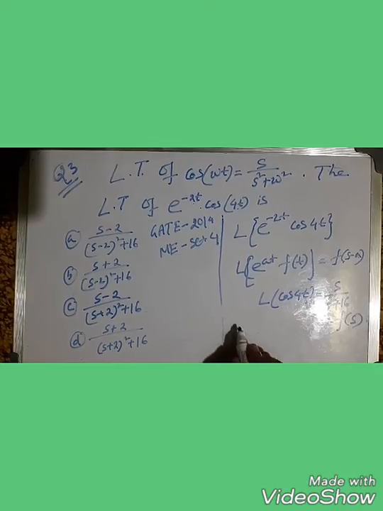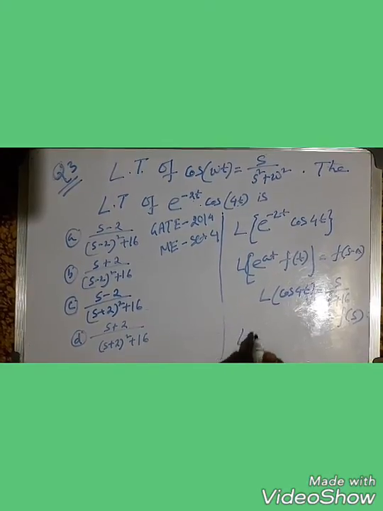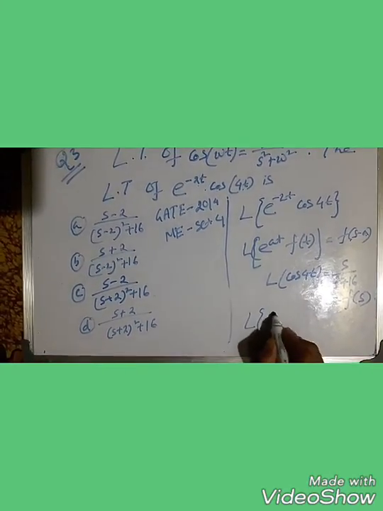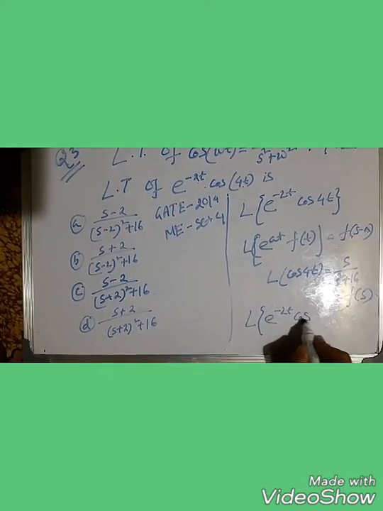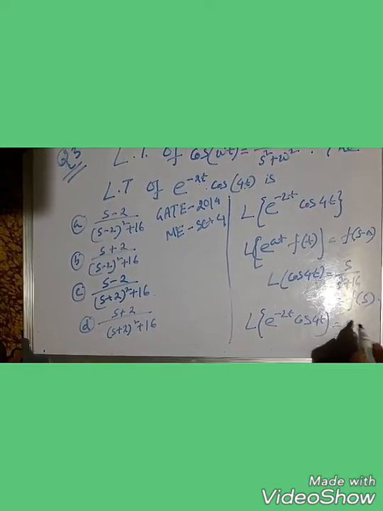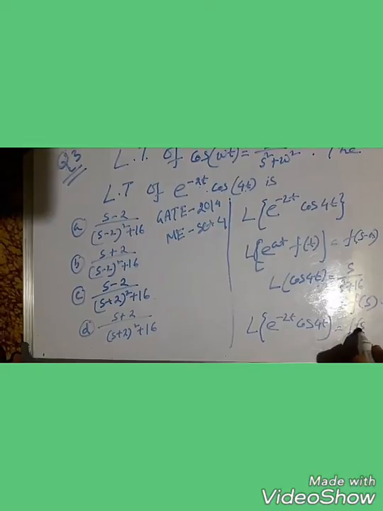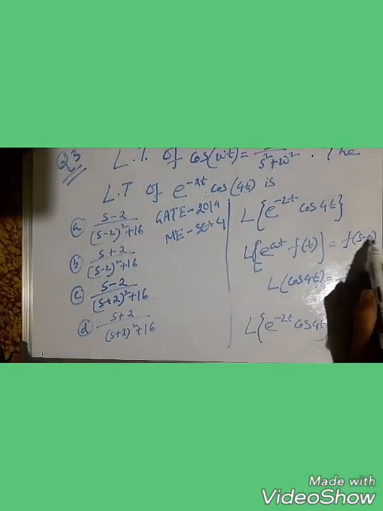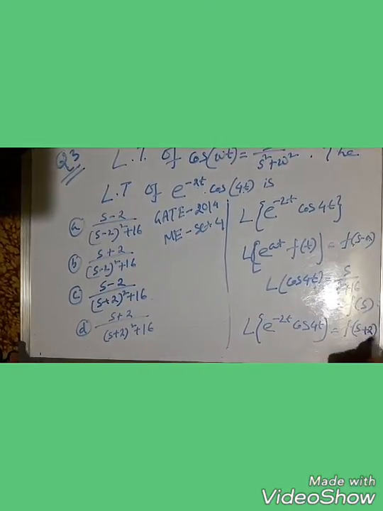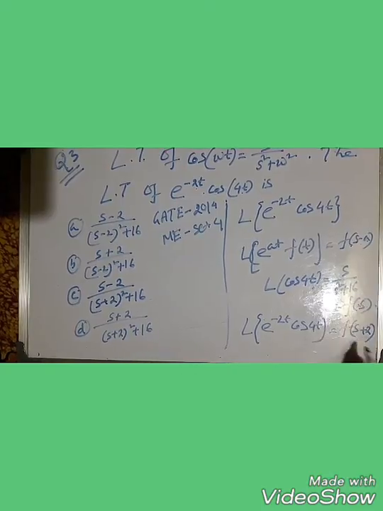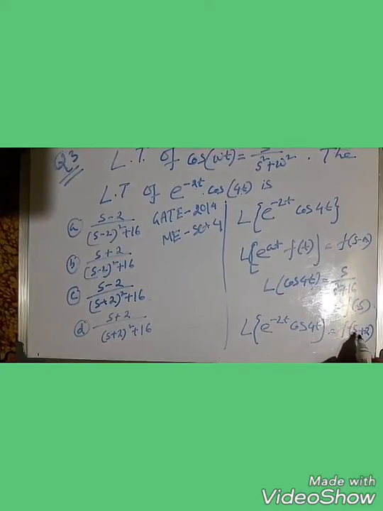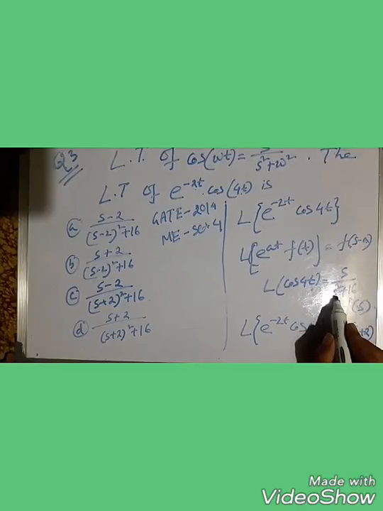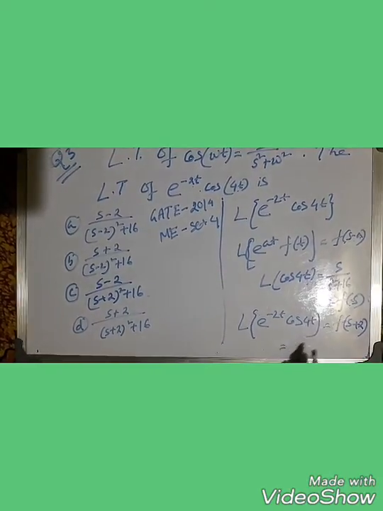Now using the first shifting property we can write L of e to the power minus 2t cos 4t equals F(s plus 2). That means this is F(s), so when we find F(s plus 2), s is replaced by s plus 2.